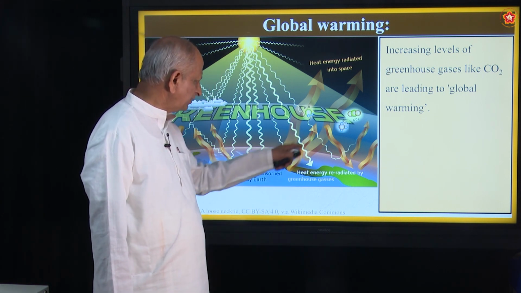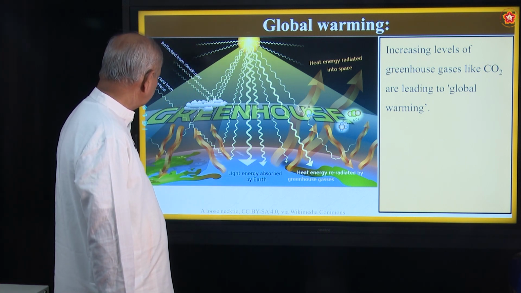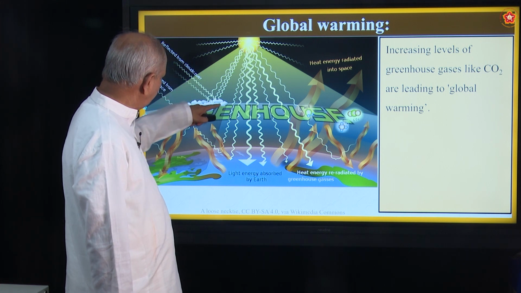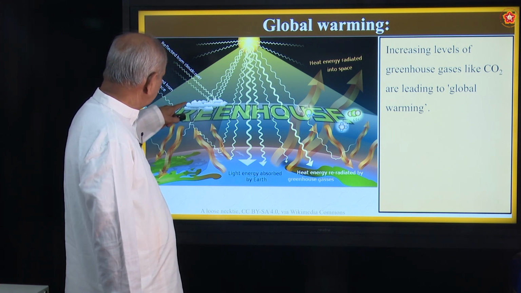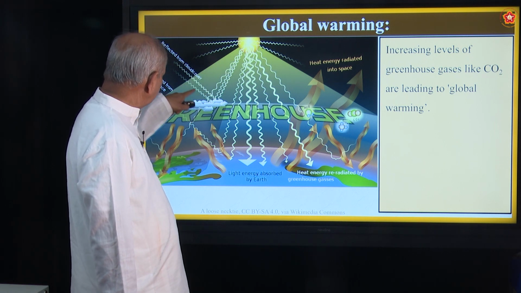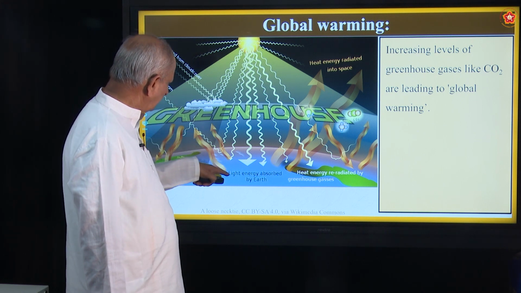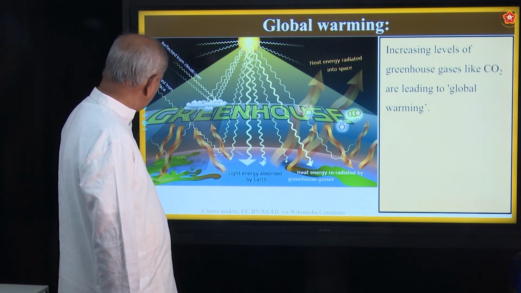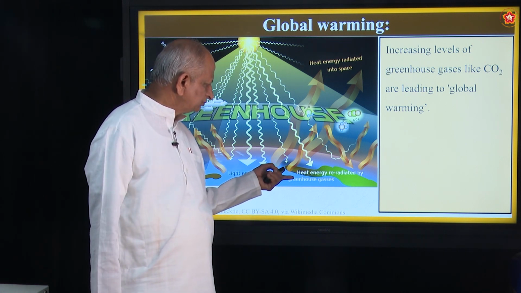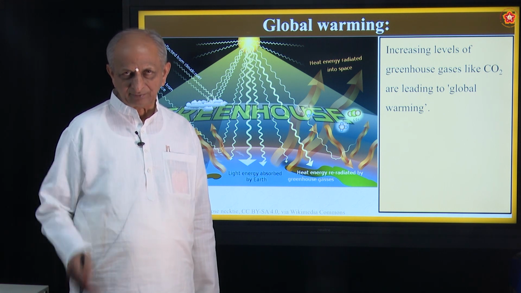So, this heat energy is released from the earth's surface and reflected from the cloud cover. So, there will be clouds in between. When the radiations hit the cloud, they will be reflected back. And some are reflected upon the Earth's surface. So, that is due to the carbon dioxide, which acts like a layer.